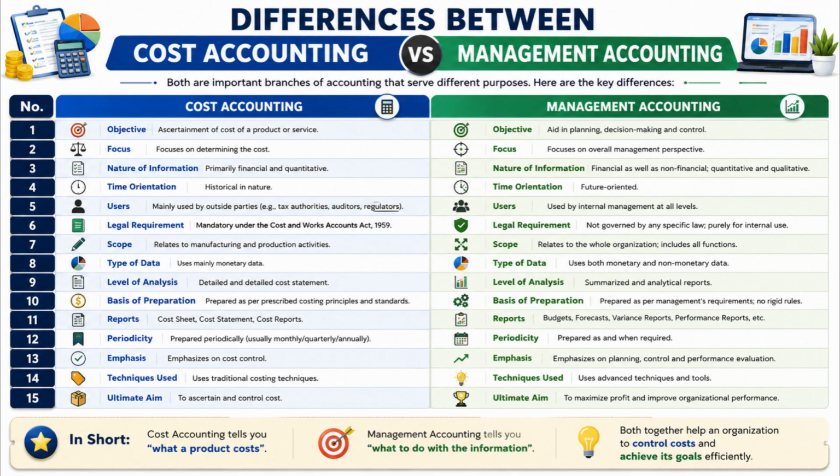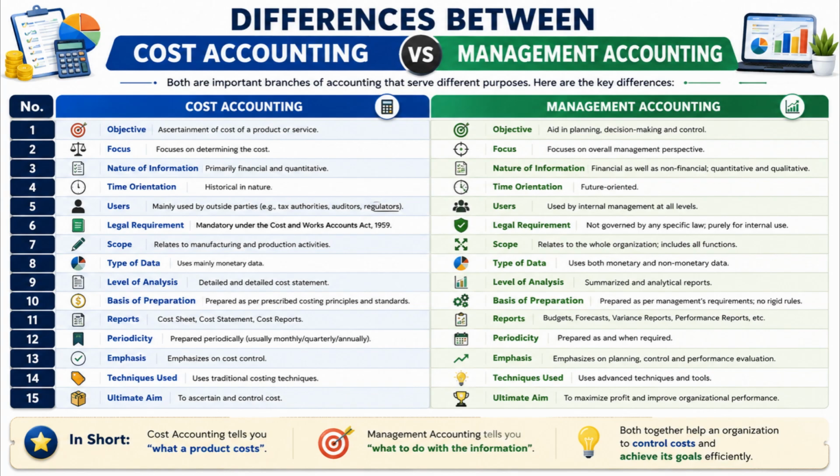Number 4. Cost accounting is historical in nature because it records past costs, whereas management accounting is future-oriented because it helps in forecasting and planning. Number 5. Cost accounting information may be used by auditors, regulators, and management, whereas management accounting is mainly prepared for internal managers. Number 6. Cost accounting may follow certain legal requirements and costing standards, whereas management accounting is not governed